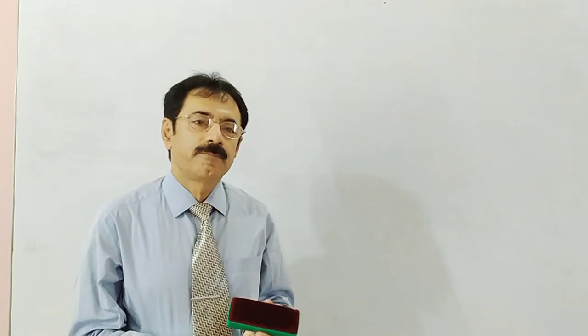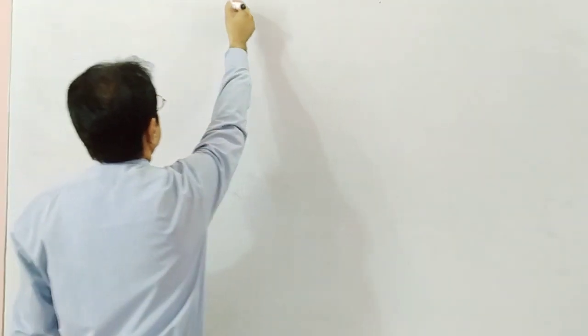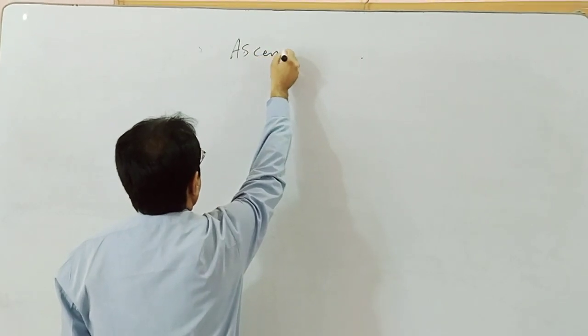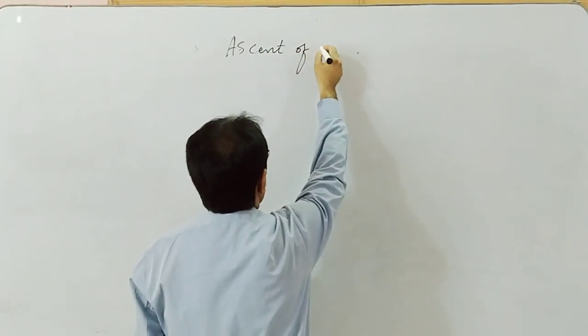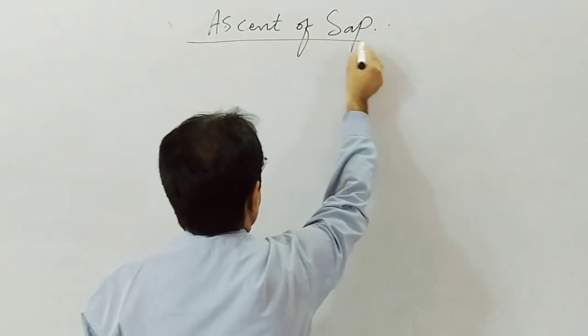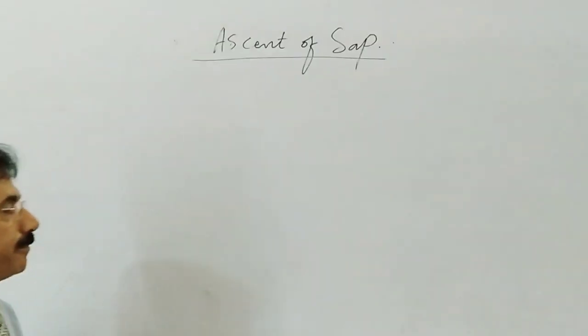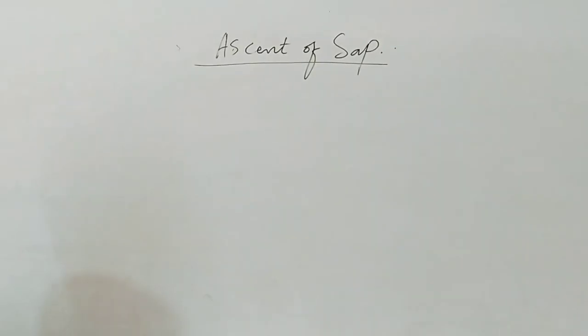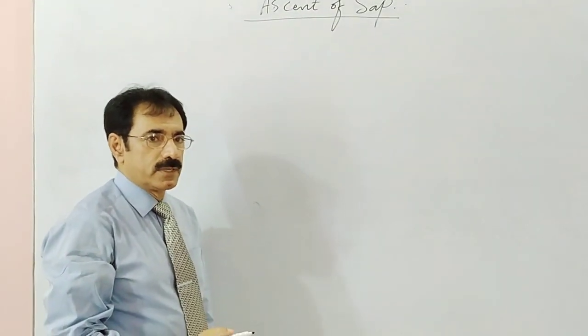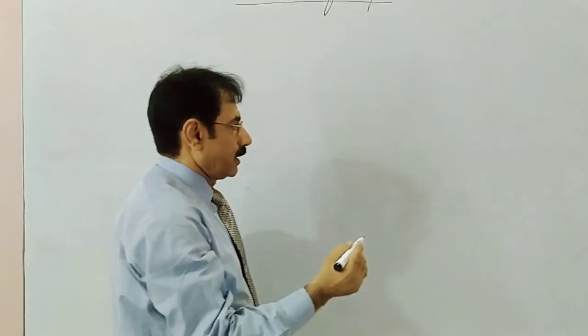Dear students, the topic that we will discuss today is the ascent of sap. Ascent of sap is the process of upward movement of water and minerals from the soil to upper plant parts.